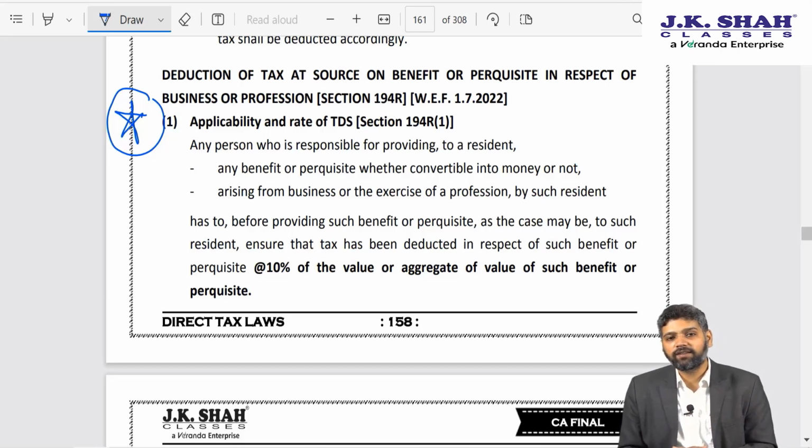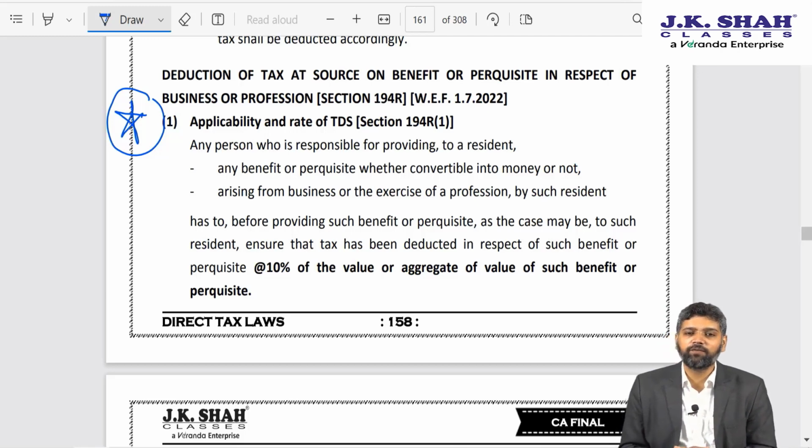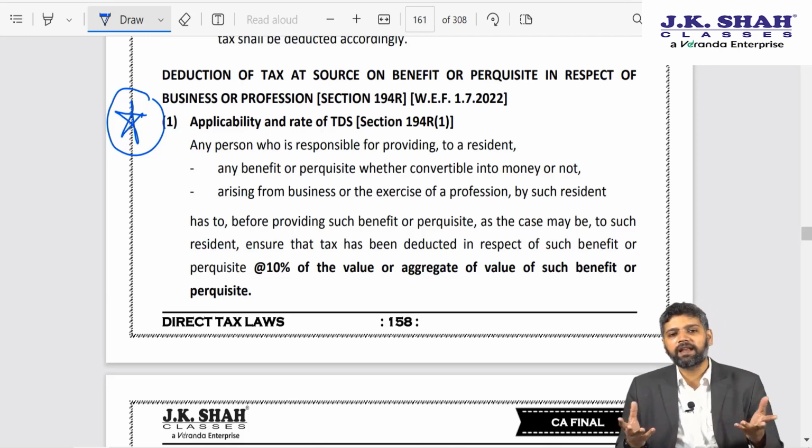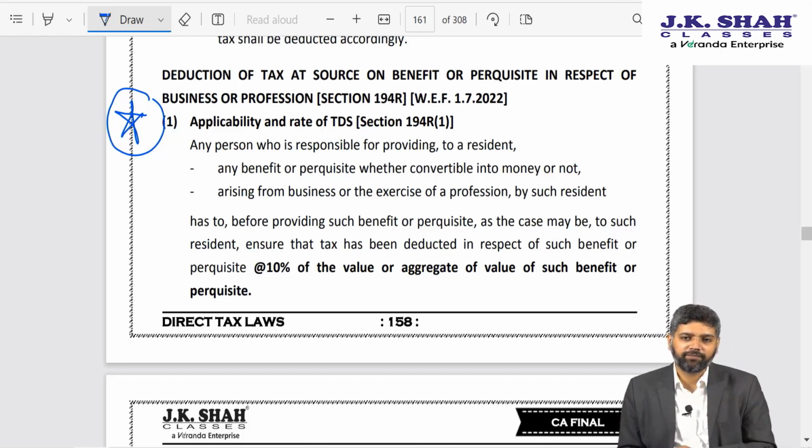Now as far as the doctor is concerned, is this a benefit for the doctor? Absolutely yes. And that benefit has arisen in the course of business or profession. Or many a times it happens that suppose a company has got dealers and the dealer achieves a particular target.